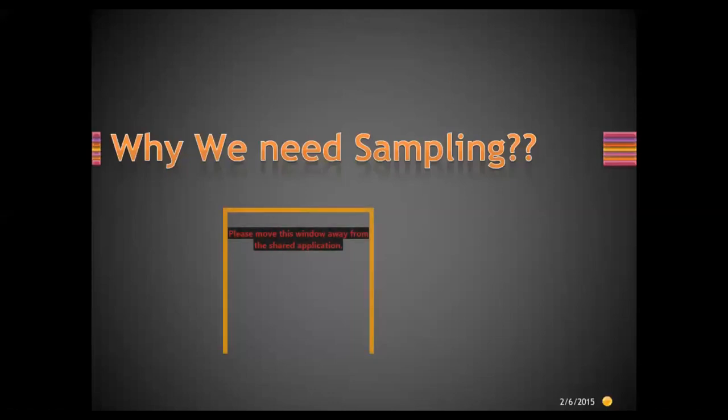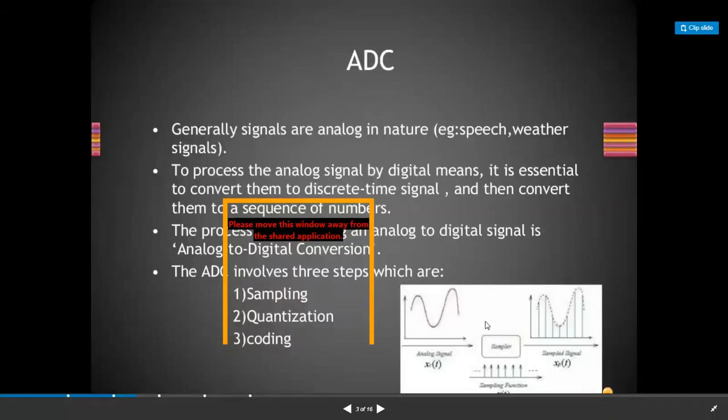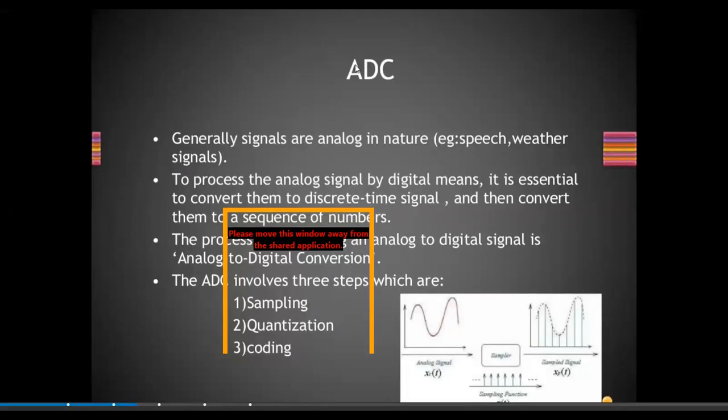So when I'm talking about sampling, it is the conversion of an analog into a digital signal, right? Now do you see the next screen? Here you can see a signal which is analog, or a continuously time-variant signal, and there is a circuit called a sampler. This sampler is a train of continuous pulses or sampling functions, and that will be converted into the corresponding samples.